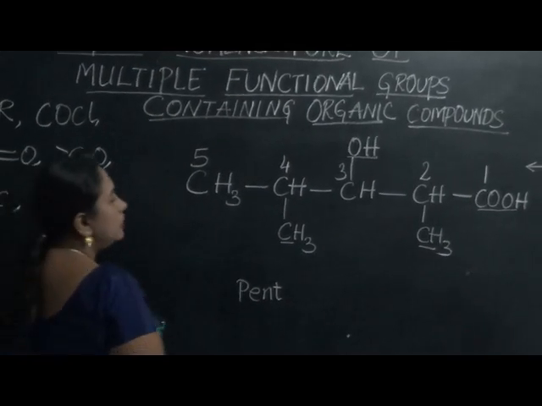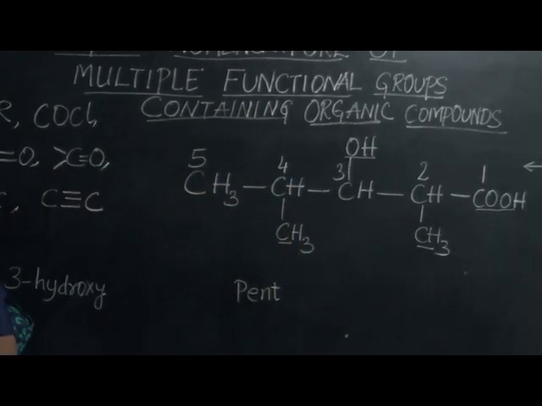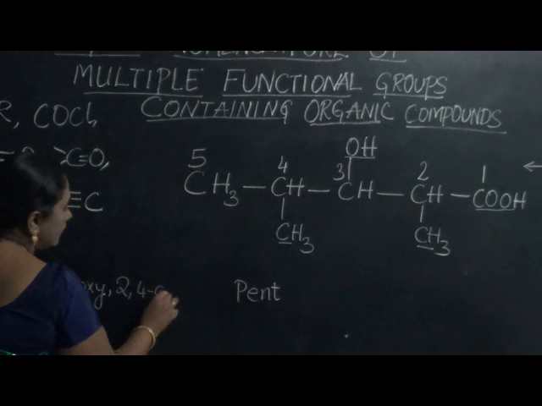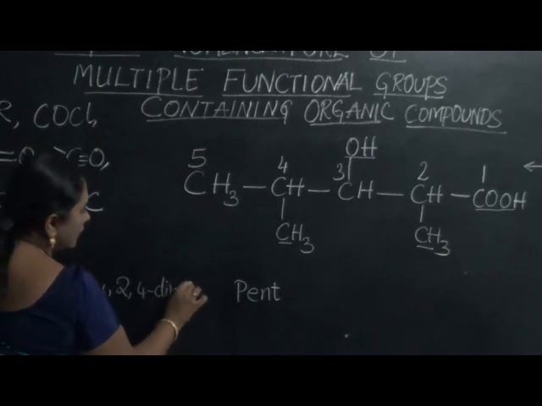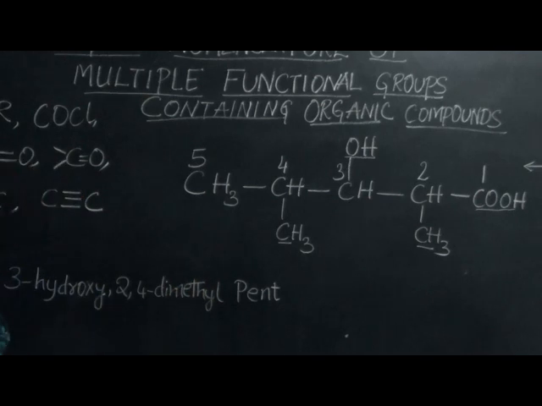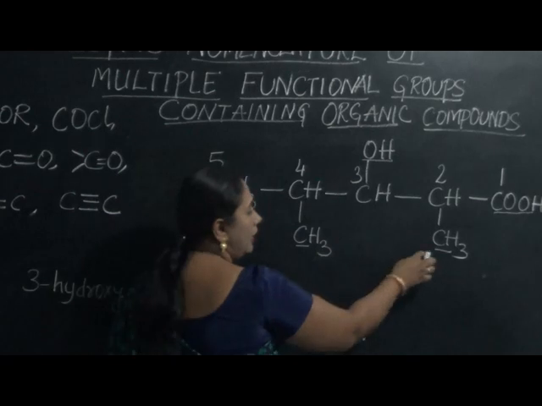With respect to the second and the fourth carbon atom, we find the presence of methyl groups. Therefore 2,4-dimethyl. Why have I written di? Because we find the presence of 2 alike groups.